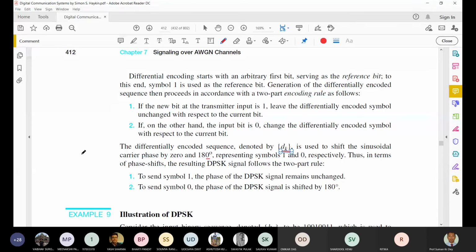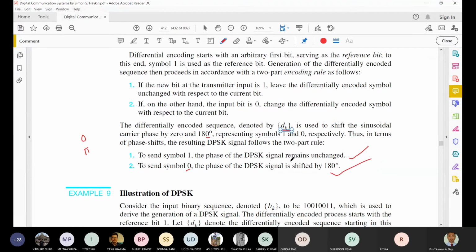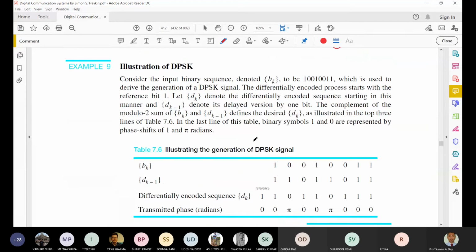If we want to calculate the phase of the carrier signal, there will be two values, 0 and pi. So if the sent symbol is equal to 1, the phase of the DPSK signal remains unchanged, and if the sent symbol is equal to 0, then the phase of the DPSK signal is shifted by 180 degrees.